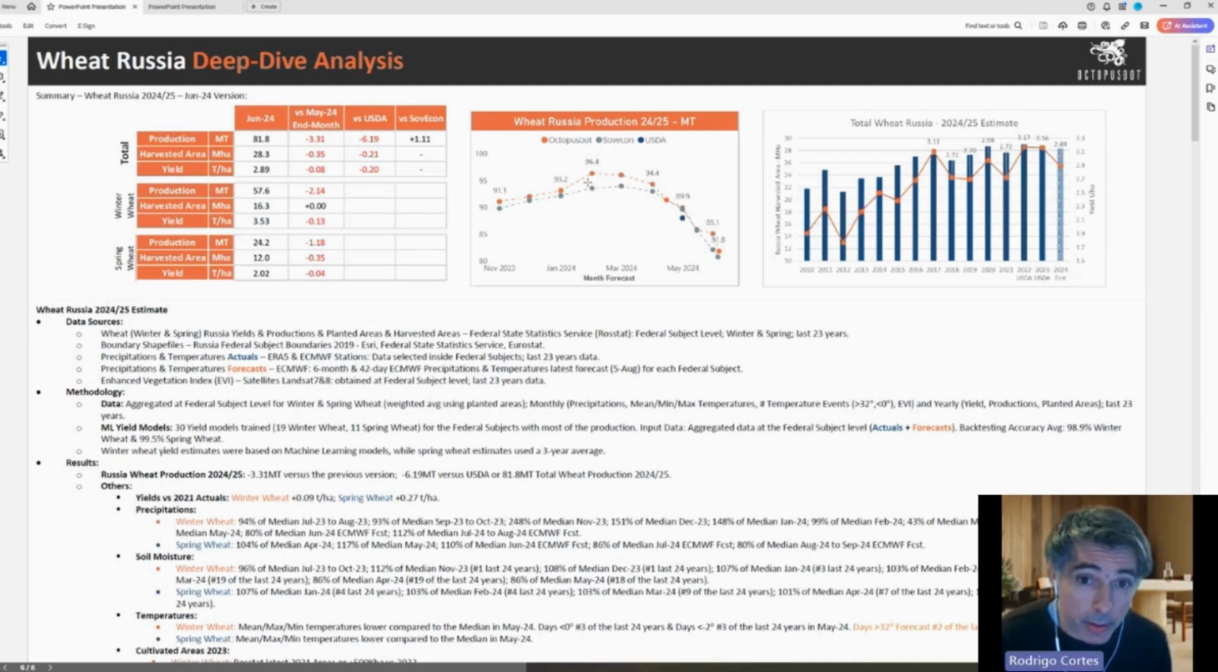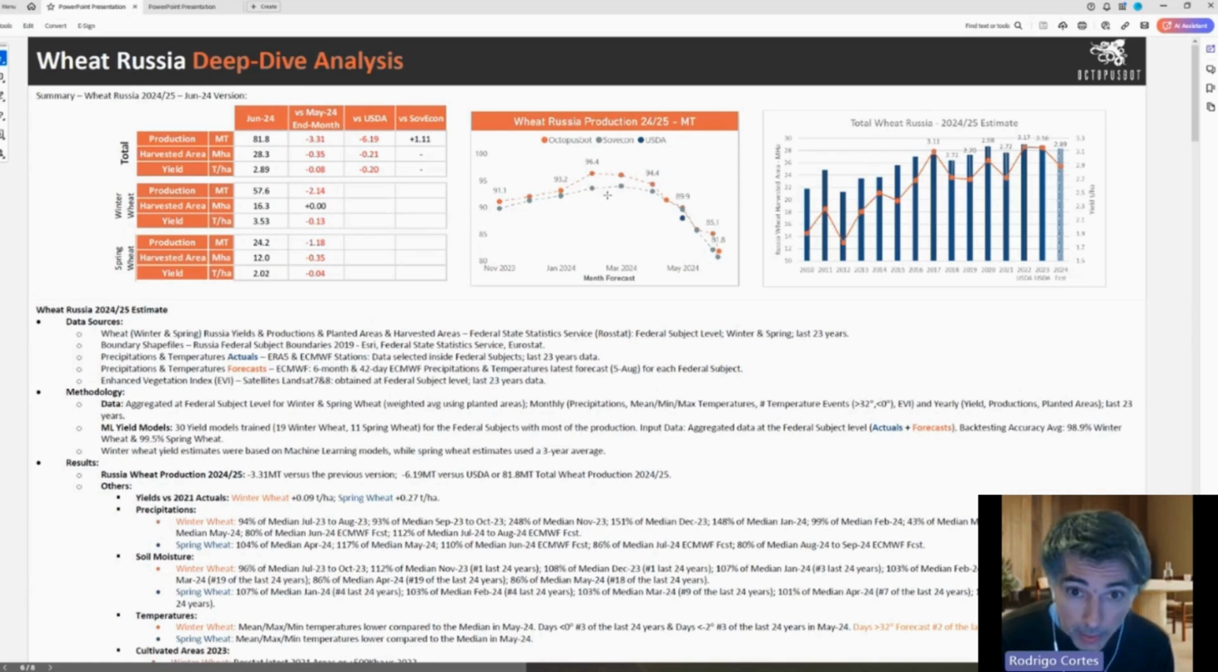You can see that the estimate went up to 96.4. According to these models, that's the highest number in the history of Russia. These models never reached 105. They reached 89 in 2022 and 87 last year. So according to these models, this year was very close to being the highest production estimate for Russia.